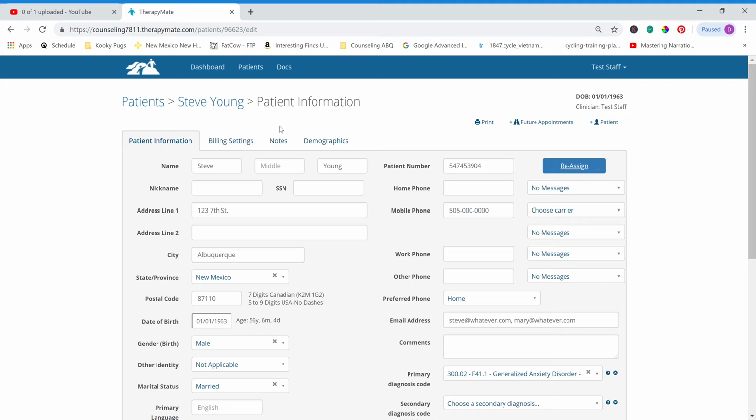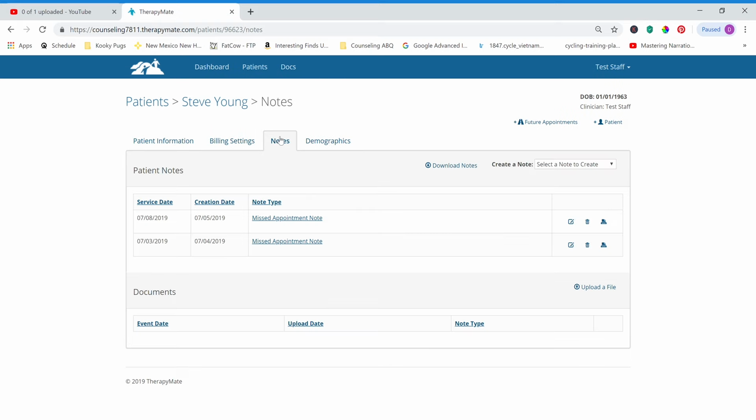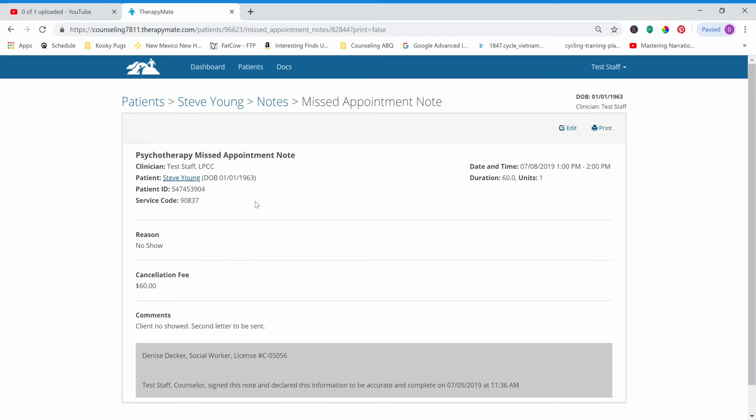So we go to Notes, and on Steve's list of notes you will find the second appointment that he missed. If you go there, you can read what you put. The date, it's a no-show, there's a $60 fee.